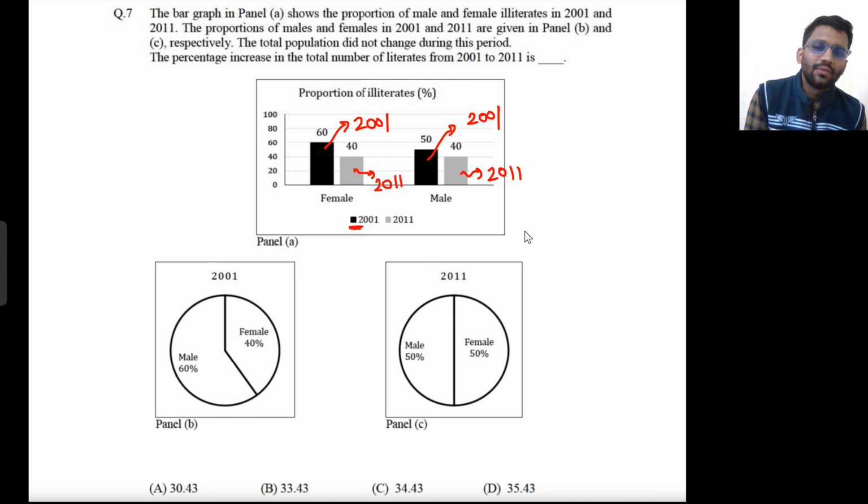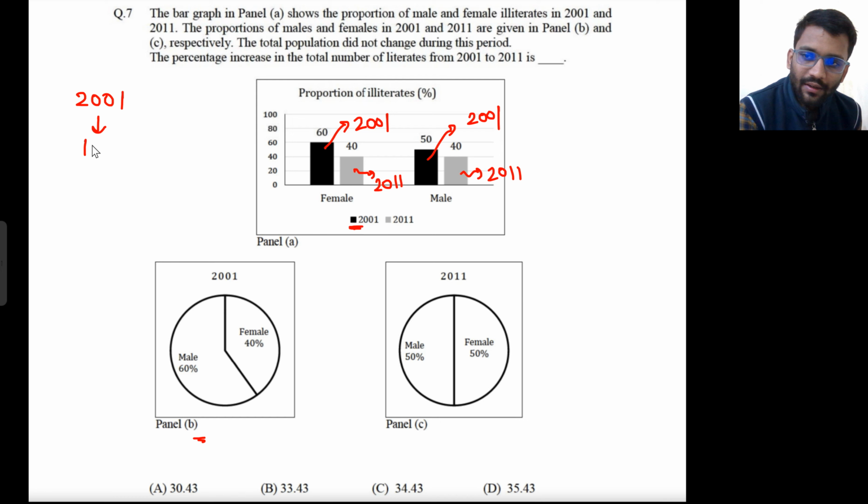The portions of male and females in 2001 and 2011 are given in panels B and C respectively. There were 60% male in 2001 and 40% female, and in 2011 the male and female ratio is equal. So let's assume in 2001 there were 100 people.